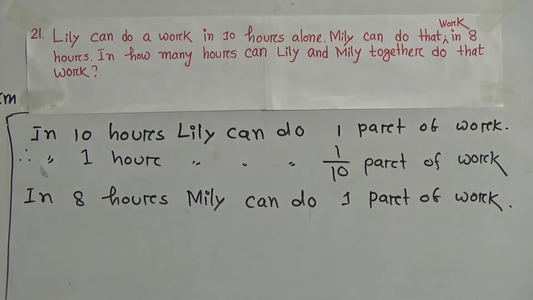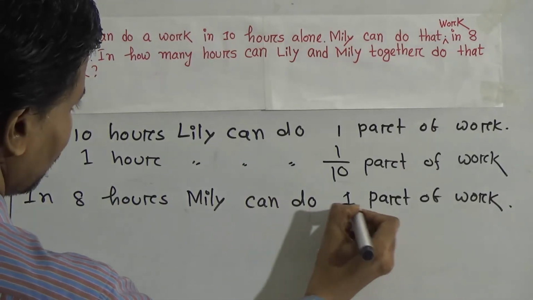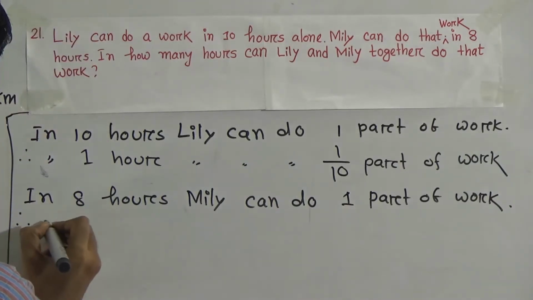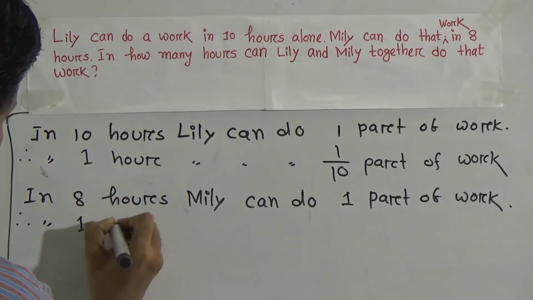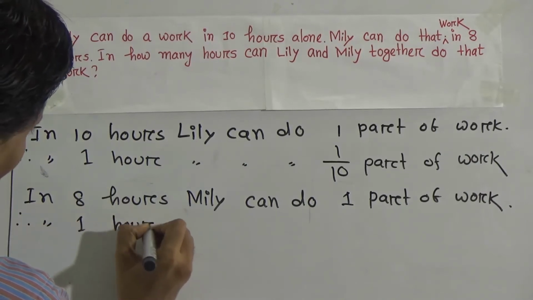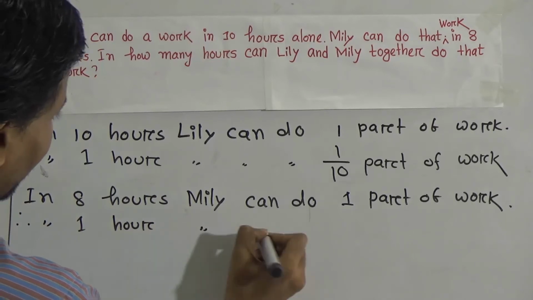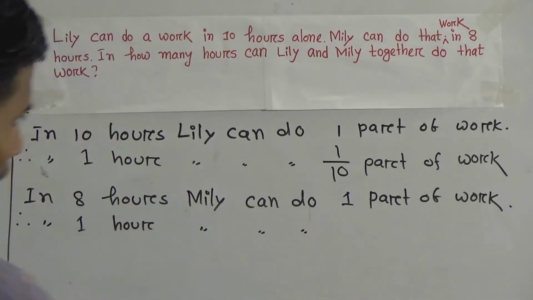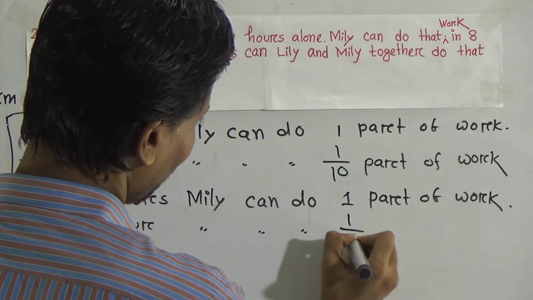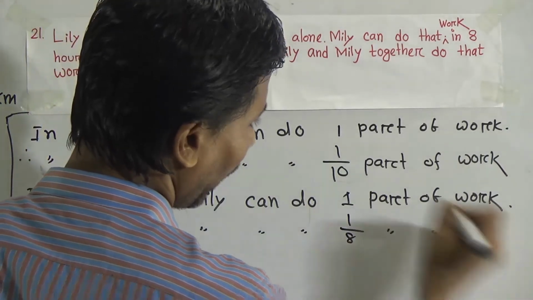Therefore, in 1 hour, Millie can do 1/8 part of work.